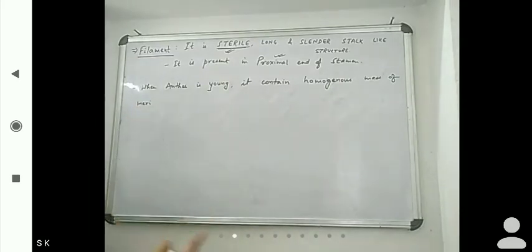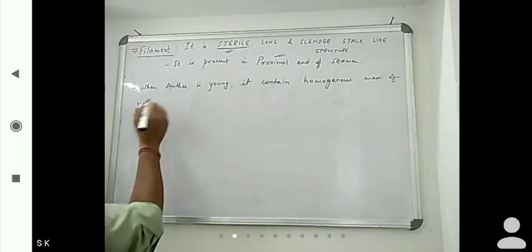Homogeneous means same type. Meristematic means always having the capacity to grow and divide.